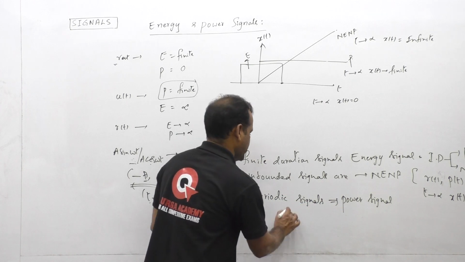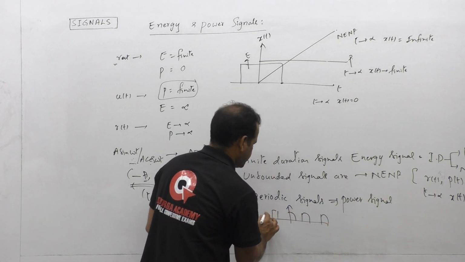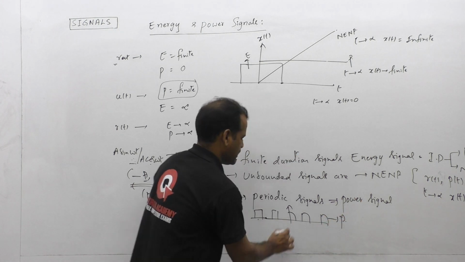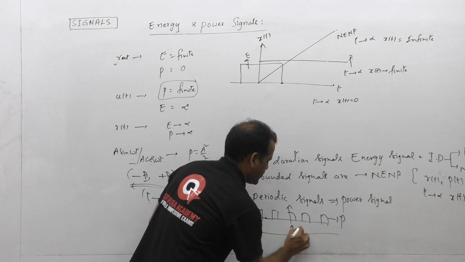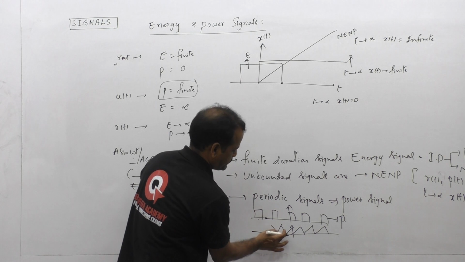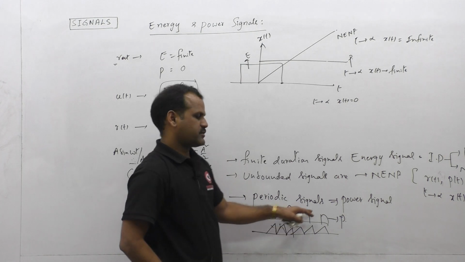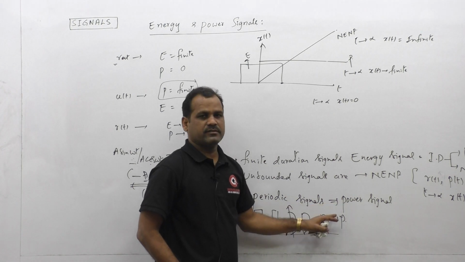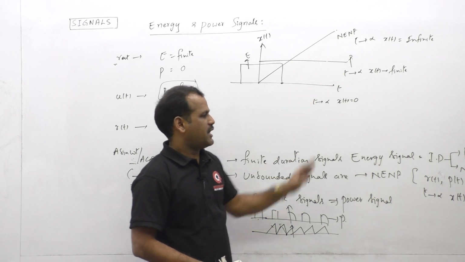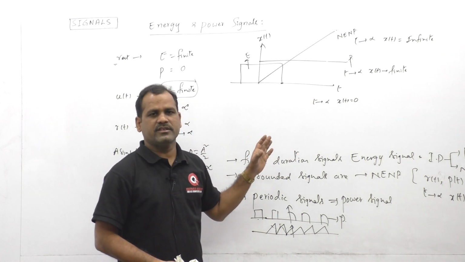Some more examples for periodic signals, if you see, this signal is a periodic signal, so this must be a power signal. And this signal is a periodic signal, so this must be a power signal here. Like this, all periodic signals are power signals, but all power signals need not be periodic, like u of t here. And by seeing the waveform itself, we can classify the signal whether it is energy signal or power signal.